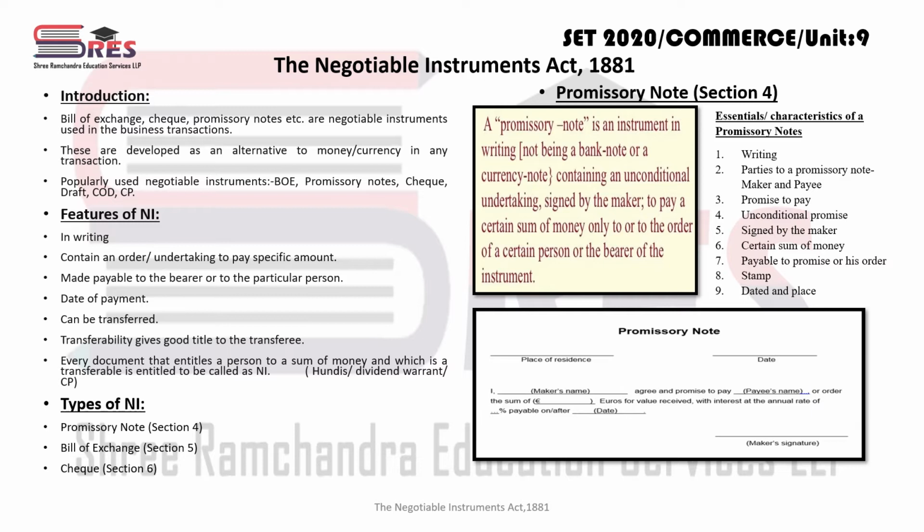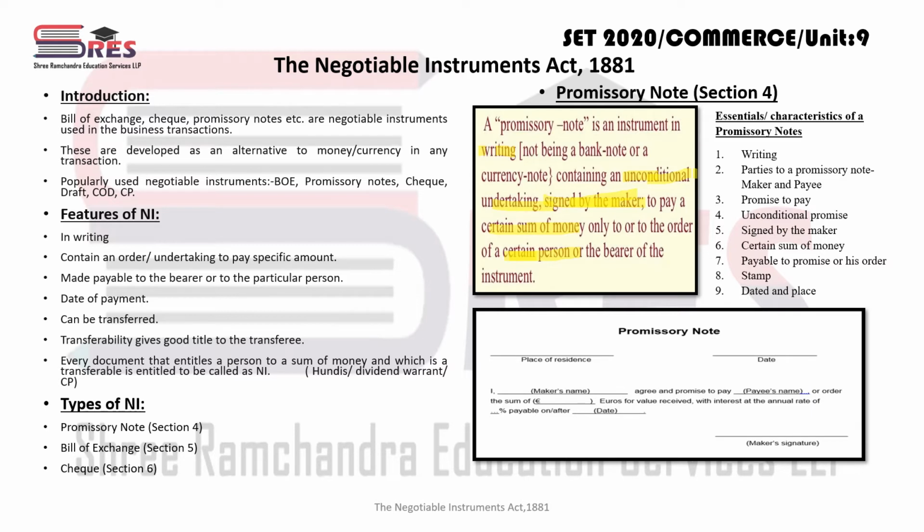Promissory note is an instrument in writing containing an unconditional undertaking. See, ये ध्यान में देखना, ये writing में होता है, unconditional undertaking होता है, right? As we have just seen, there must be an unconditional undertaking. It must be signed by the maker, okay, to pay a certain sum of money or to the order of a certain person or bearer of the instrument, right?